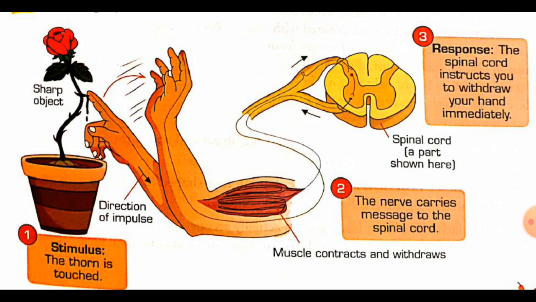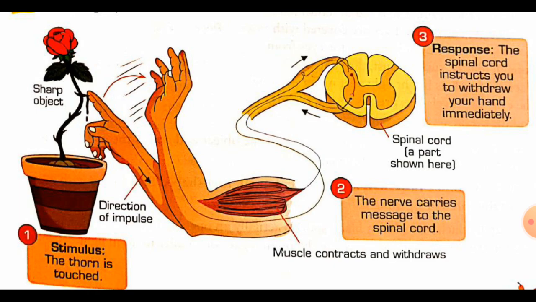Here you can see one diagram. If anybody has touched the thorn of a rose plant, then suddenly that impulse or message goes to the spinal cord, and in return the spinal cord gives a response that you should take out your hand from that thorn.